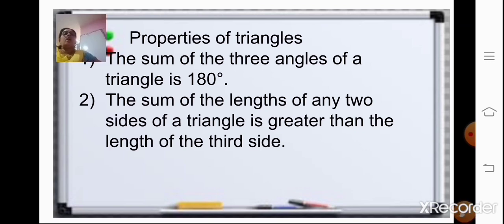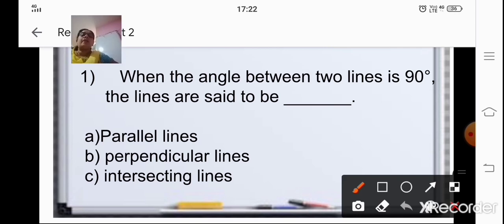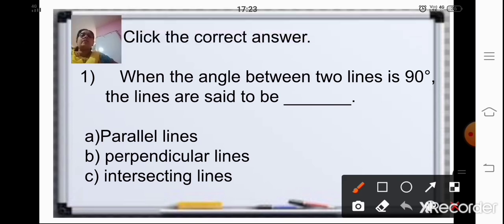Okay. Now based on this, let us solve some sums. Revise it. Now click the correct answer. When the angle between two lines is 90 degrees, the lines are said to be what? Parallel lines, perpendicular lines, or intersecting lines? We have already done that. When the angle between two lines is 90 degrees, it is called perpendicular lines. So your option is B1.